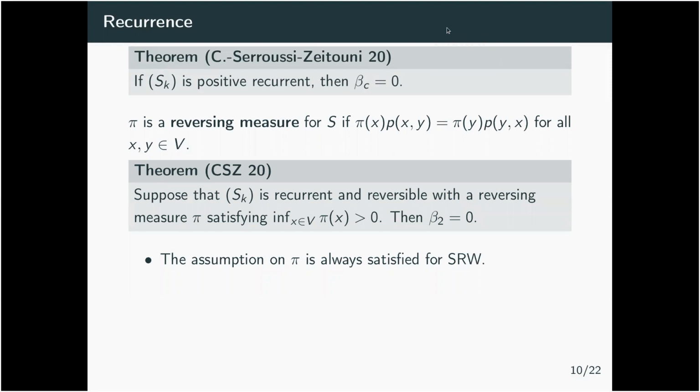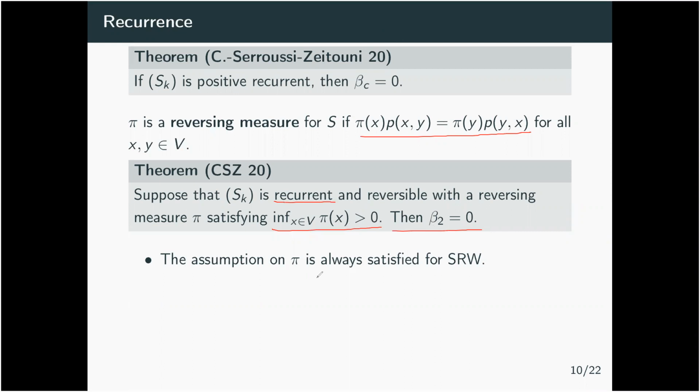The other thing is that if you ask to have a reversible measure, reversible meaning that you have this property over the walk on the graph, then if you also ask the measure to be bounded away from 0 and the walk to be recurrent, then you will have no L2 region.